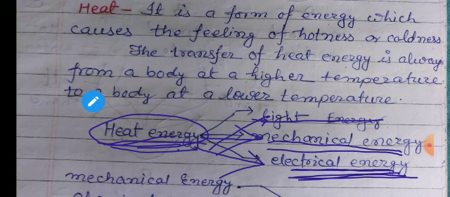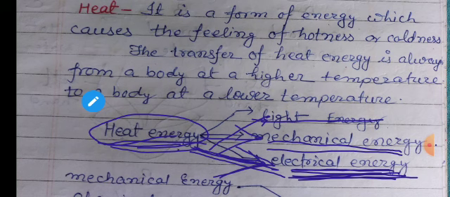So this electric current is electrical energy, and electrical energy is produced with the help of heat energy. That means heat energy can also be converted into electrical energy.